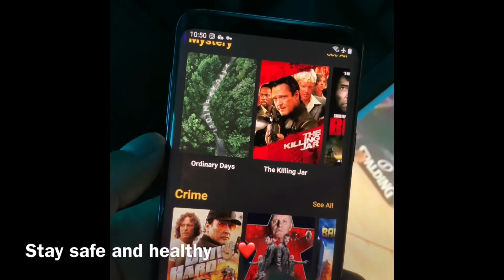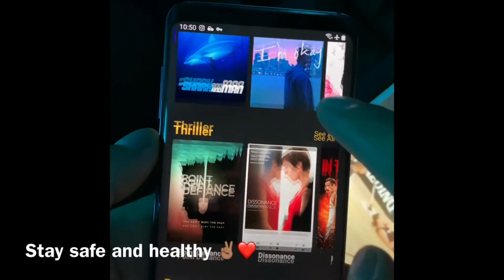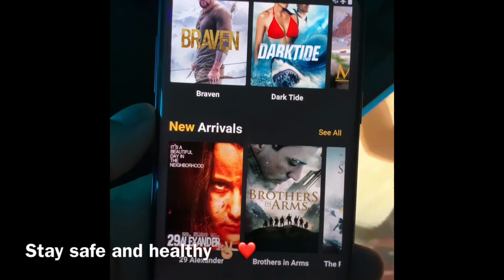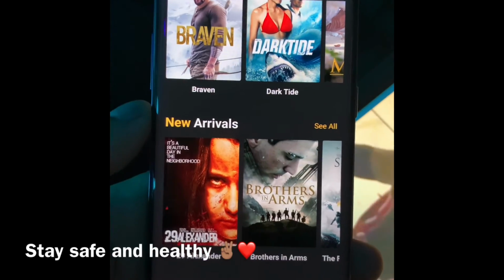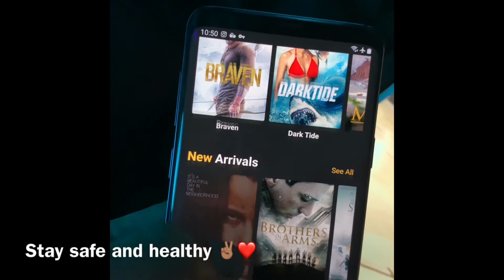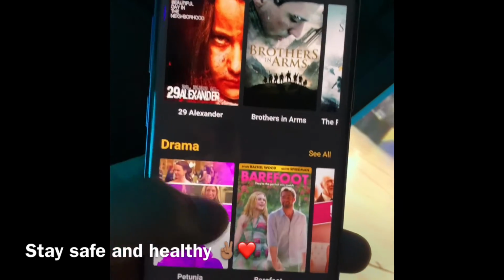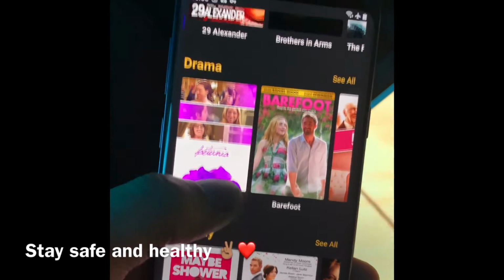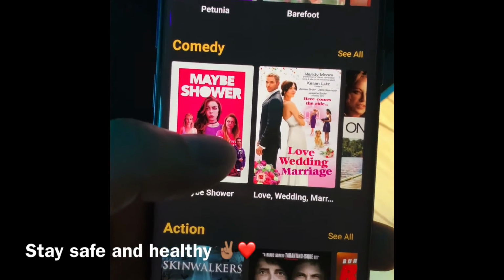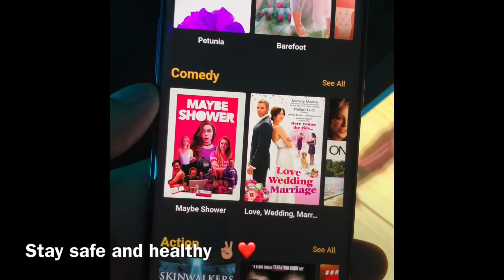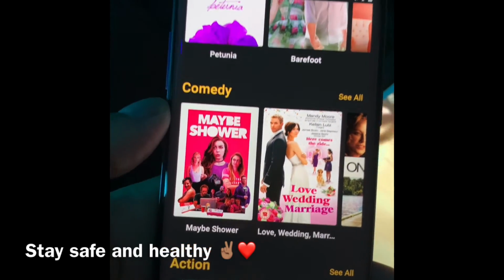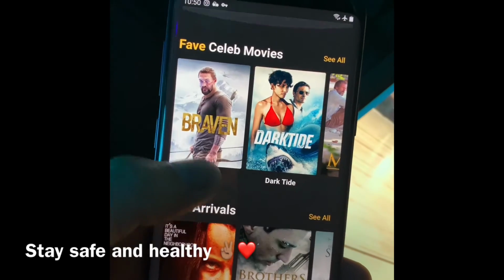Go back. So once again, guys, this is how the FilmZ application looks like. You can download it legally on your Play Store for Android phone and any Android device like Nvidia, Android TV box, anything, or BlueStack if you're using PC or Mac, anything. And yeah, hope this video, guys, helps you a lot.